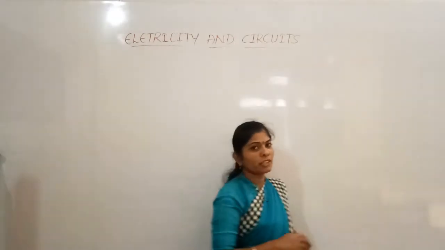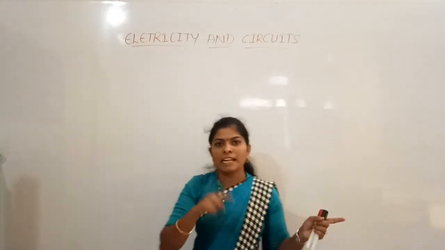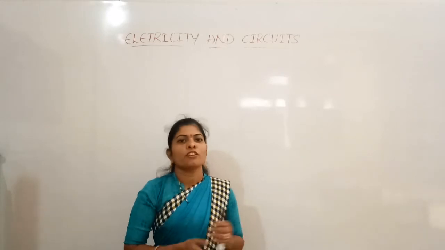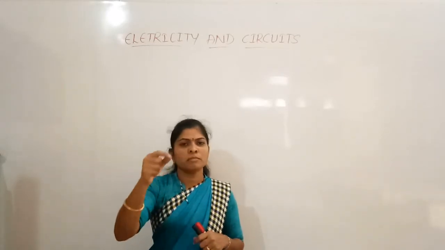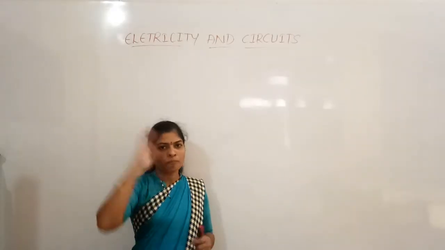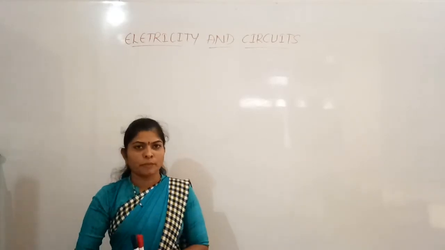So what are we doing for that? We use motors, and that motor works on electricity. By that we can take water even from the ground floor to the top floor. So that is done by electricity.